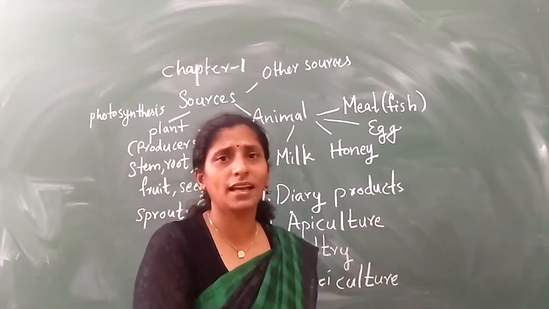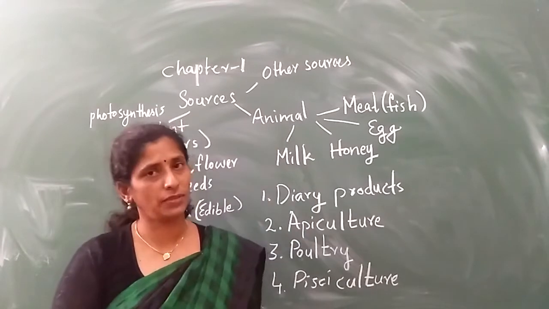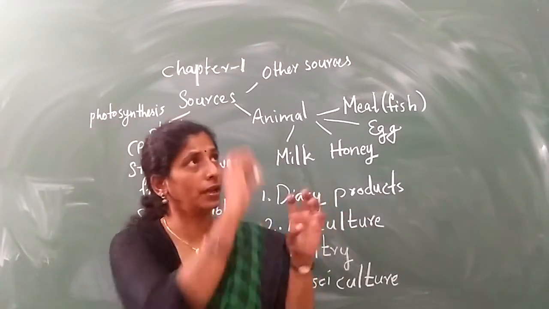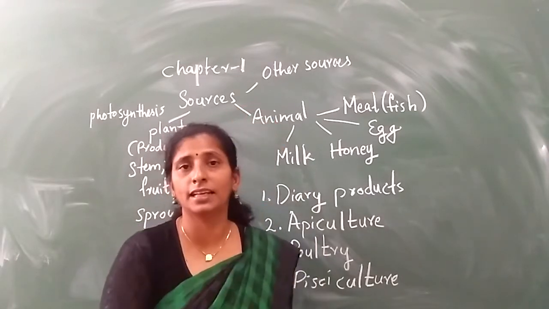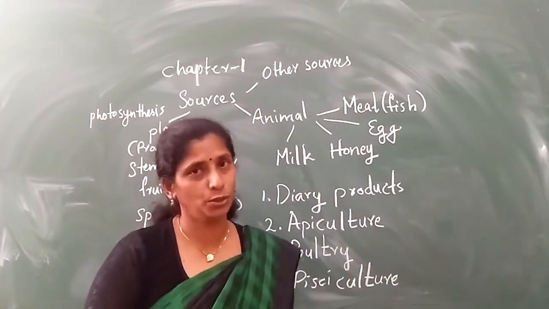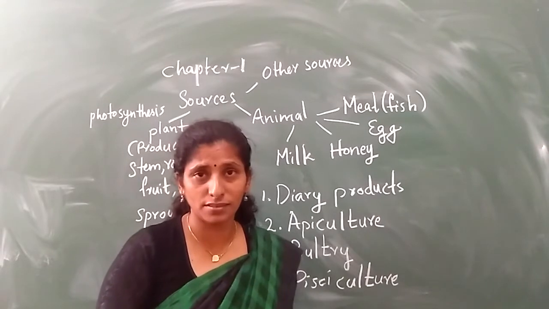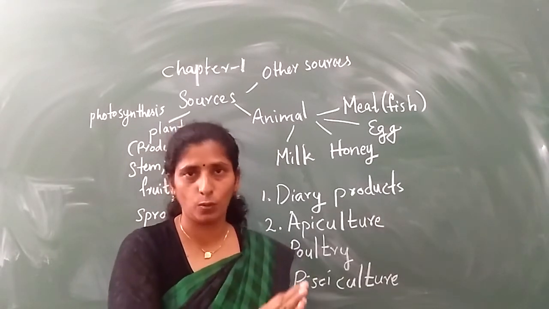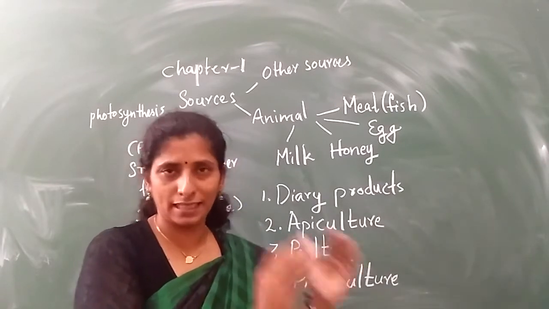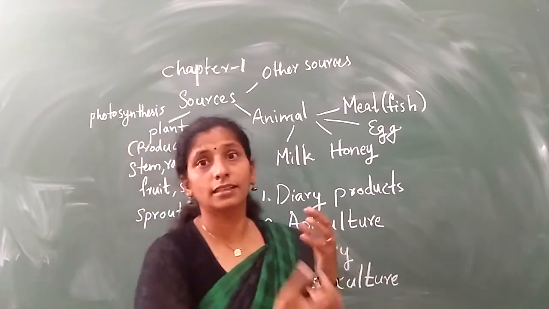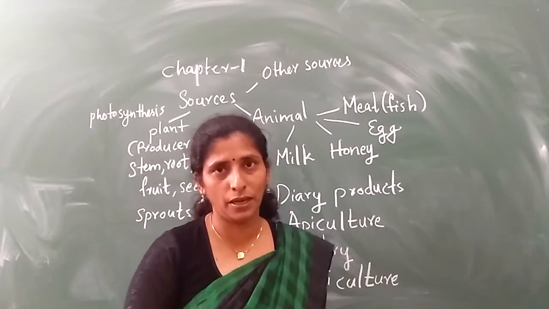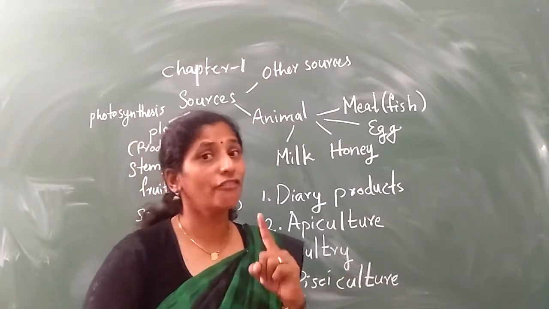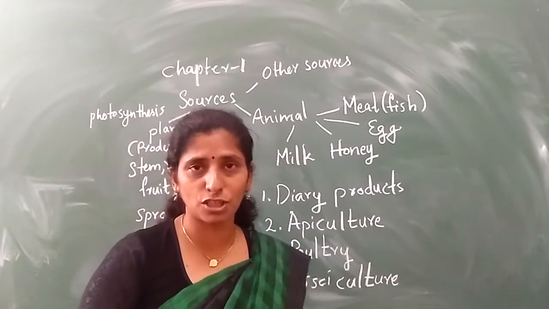See, plants can take energy from where? From the sun. Then how can these plants prepare their own food? Can you make your own food by taking energy from sunlight? No, you can't do it. So who can do this? Green plants, not all plants, only the green plants. You know why? The green plants have chlorophyll, one green pigment. With the help of chlorophyll they can do one process called what? Photosynthesis, the preparation of food.